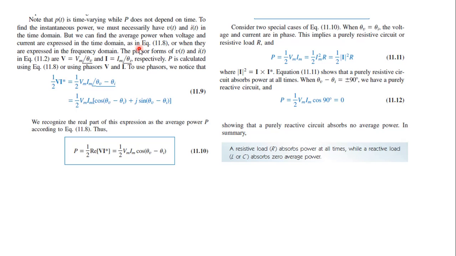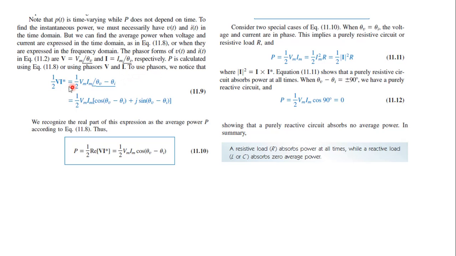It doesn't matter. If V and I are available either in time domain or frequency domain, we can calculate the value of average power. Now, the phasor forms of v of t and i of t can be written as phasor V equal to Vm angle theta v, and I can be written as Im angle theta I.